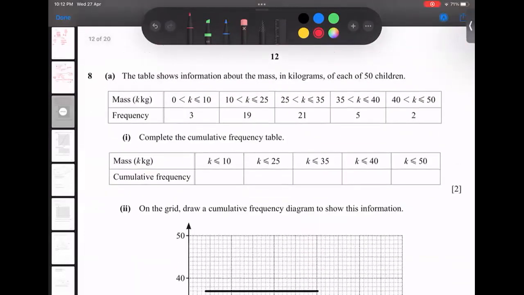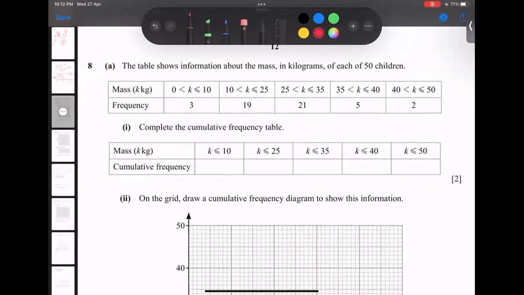So let's go to question number 8. How to get this question? Whenever I have a frequency, I have to make cumulative frequency. So how to get cumulative frequency? This 3, the first value, copy. 3 add in 19 and copy it here. I get 22. 22 add in this and copy it here. So 43. 43 add in it and add it here. So 48. 48 add in this 2 and copy here. Got a 50. And he mentioned 50 children. So it means our answer is same.